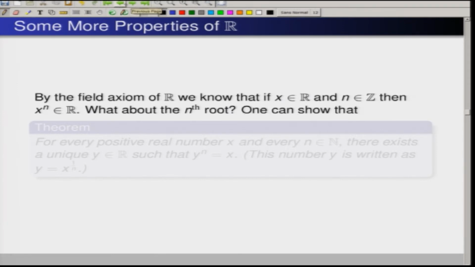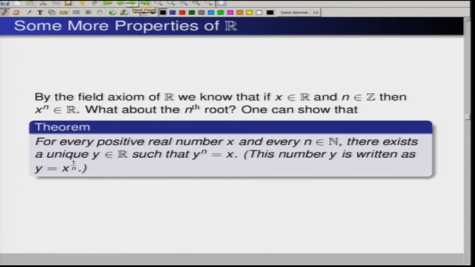So, what one can show is that if we have a positive real number x, then for every n there exists a unique y such that y to the power n equals x. In other words, one can write that y equals x to the power 1 by n. So, if I take any positive real number, then I can define the square root, cube root, fourth root, fifth root, everything, every 1 by n for any n.